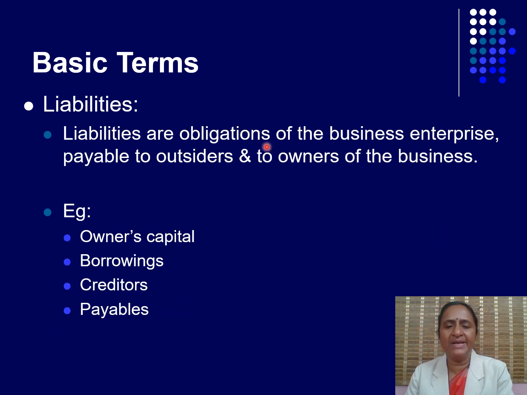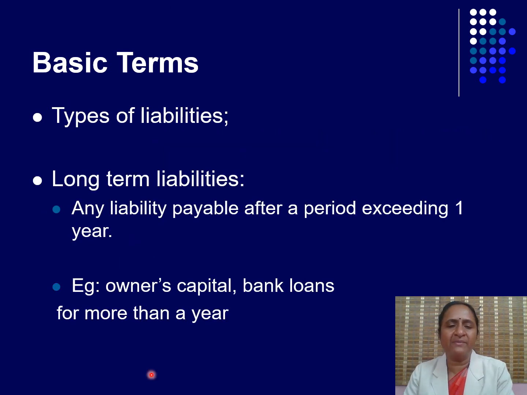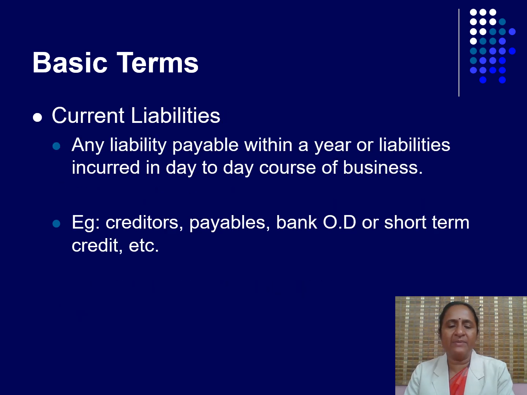Liabilities. Liabilities are obligations of the business enterprise payable to outsiders and to owners of the business. Example: owner's capital, borrowings, creditors, payables, etc. Types of liability. Liability has two types: one is long-term liability, another one is short-term liability or current liability. Long-term liability: any liability payable after a period exceeding one year. Example: owner's capital, bank loans for more than a year. Current liability: any liability payable within a year or liability incurred in the day-to-day course of business. Example: creditors, payables, bank overdraft or short-term credit, etc.